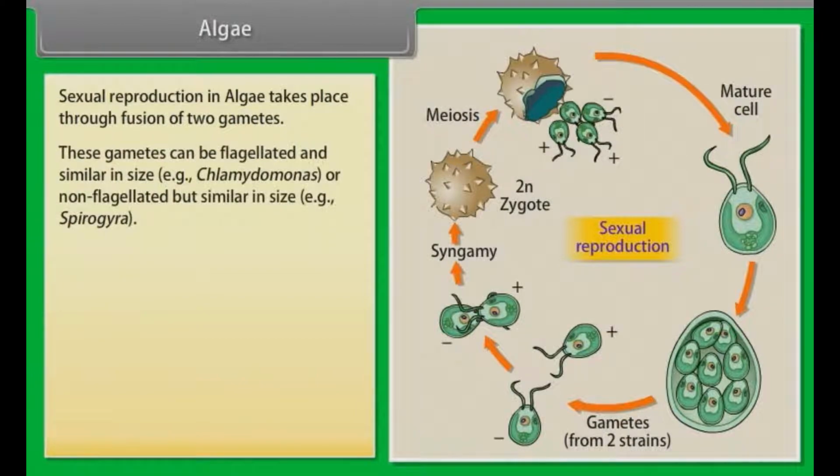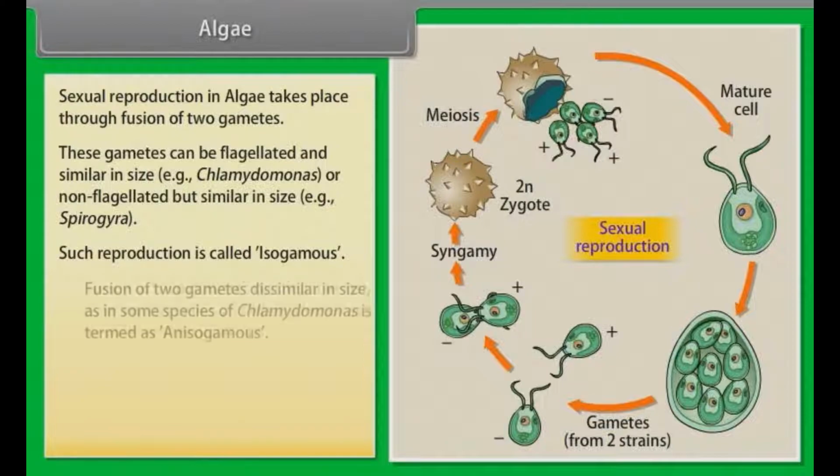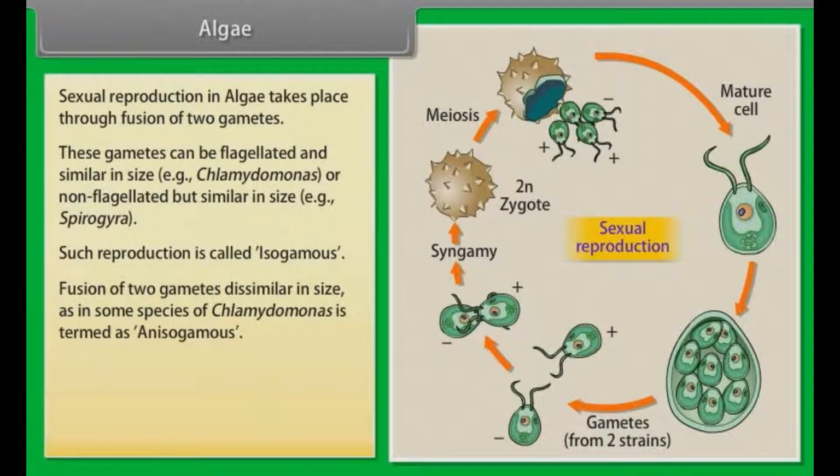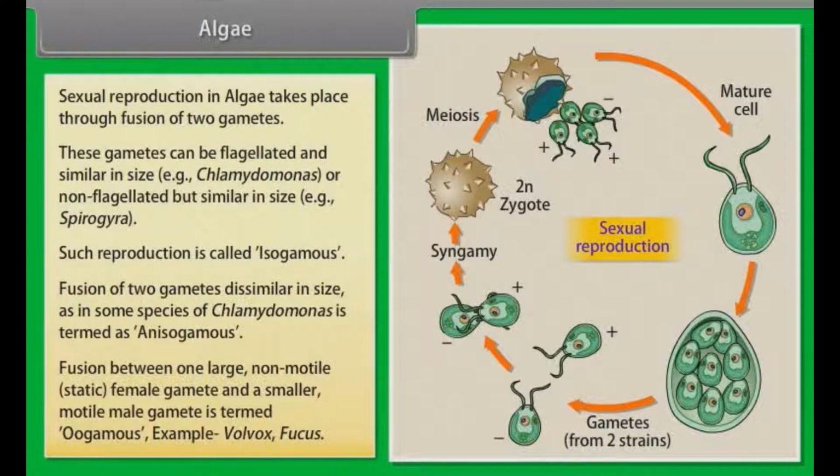These gametes can be flagellated and similar in size. Example, Chlamydomonas, or non-flagellated but similar in size. Example, Spirogyra. Such reproduction is called isogamous. Fusion of two gametes dissimilar in size, as in some species of Chlamydomonas, is termed as anisogamous. Fusion between one large, non-motile, static female gamete and a smaller, motile male gamete is termed oogamous. Example, Volvox, Fucus.